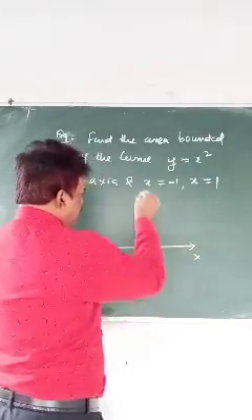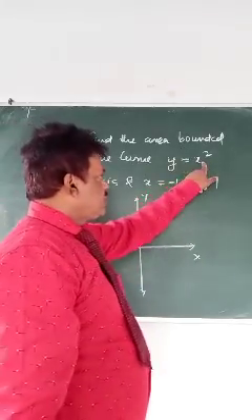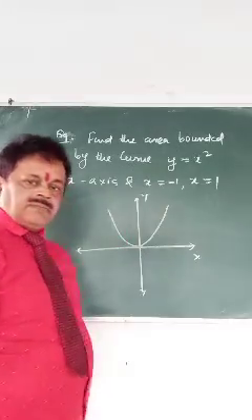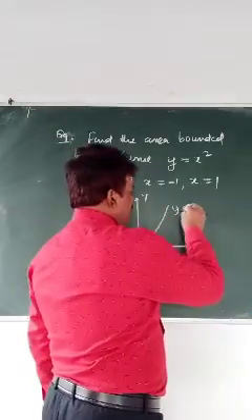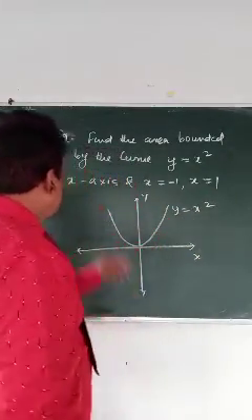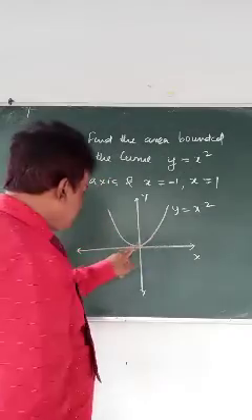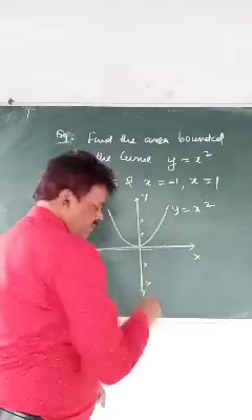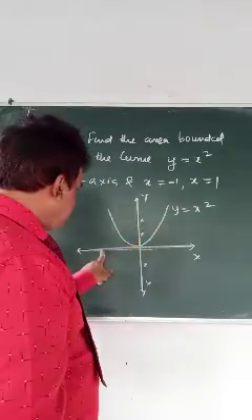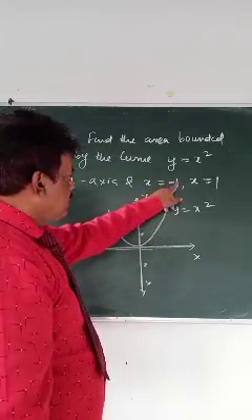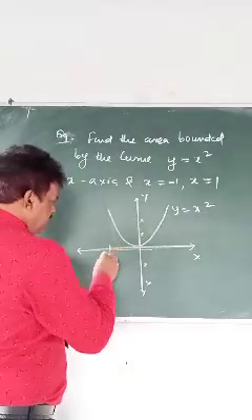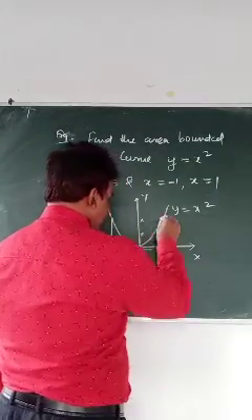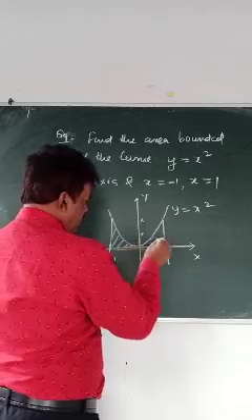Y is x square, which is of the form x square equals 4ay. The graph is like this: y equals x square. Since it is the x axis, the graph has to be closed with this line, not with this line. You have to close your graph with the x axis. What is the limit? Minus 1 to plus 1. If it is minus 1, draw a line. If it is plus 1, draw a line. This area you have to find.